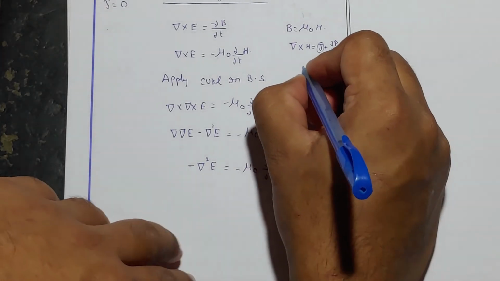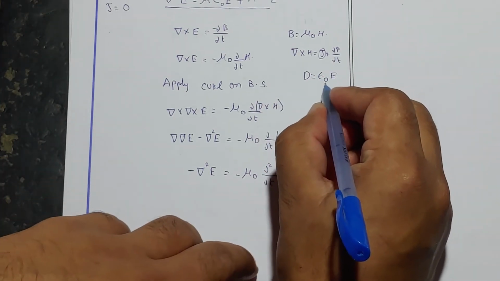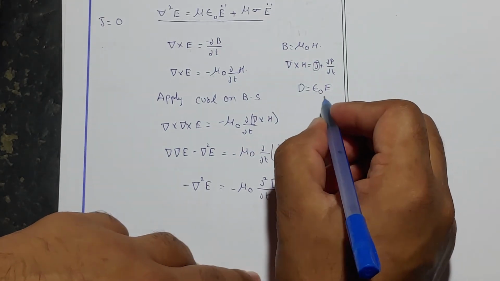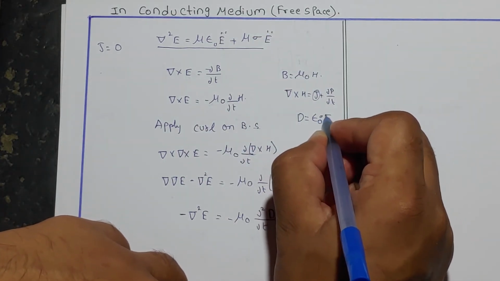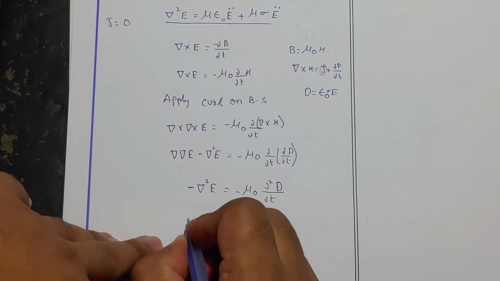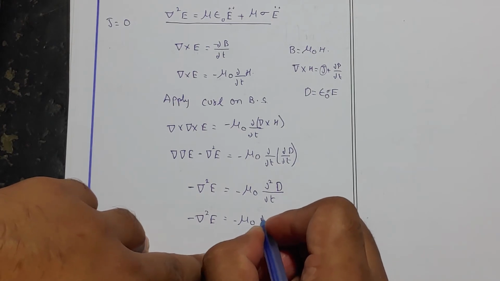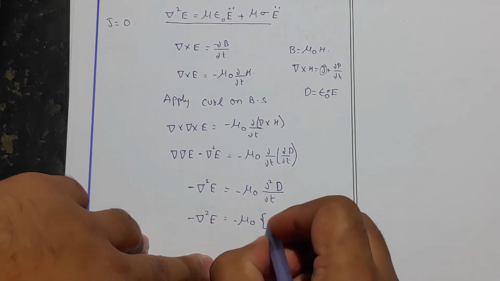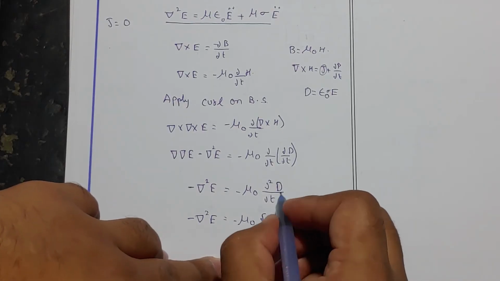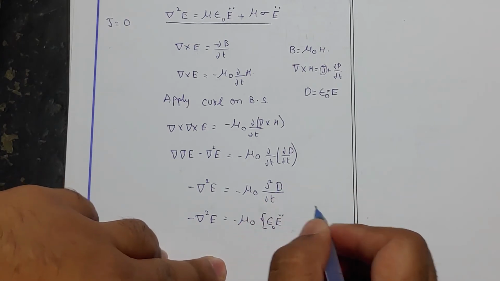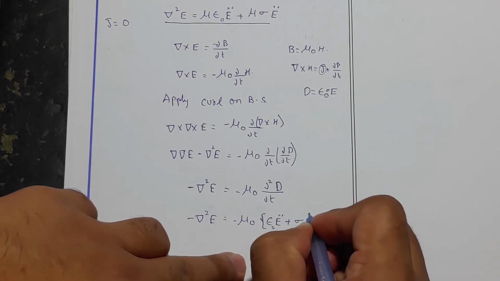We know that D is equal to epsilon naught E, but this is in the free space and conductance is equal to 0. Here, in the conducting media, the conductivity term would also be added. So minus del square E is equal to minus mu naught multiplied by epsilon naught E double dot plus conductivity into E dot.